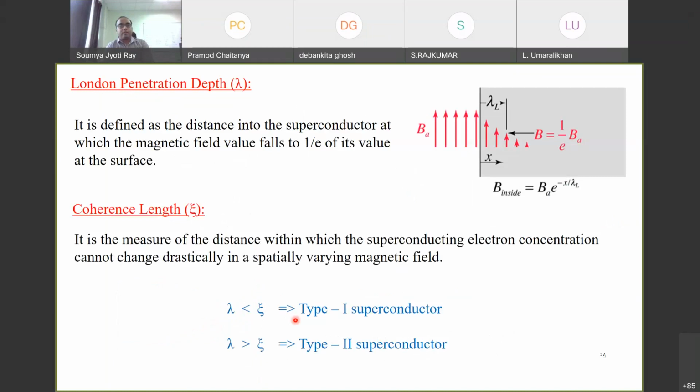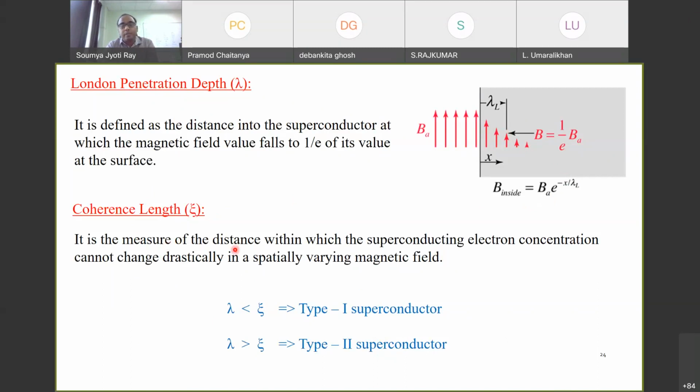The first one is the London penetration depth, which tells us the characteristic distance over which the field decays by 1 over e of its maximum value. Then there is the second parameter, called the coherence length. This parameter comes from Ginzburg-Landau theory. I have not derived it here, but it comes from that equation.